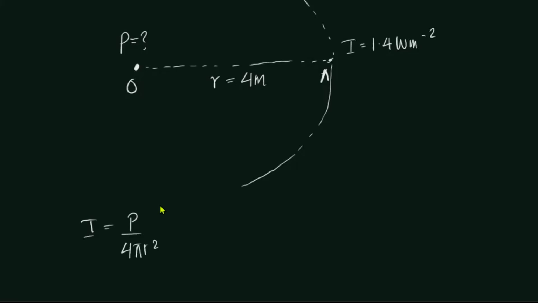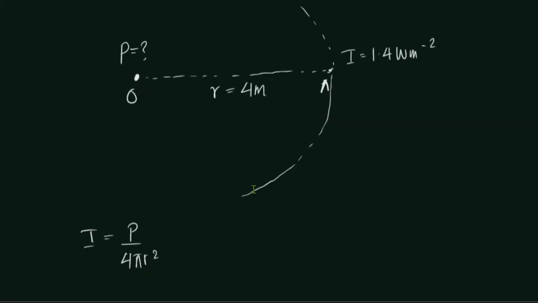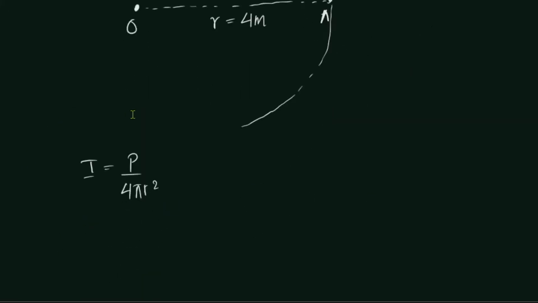When you come across this kind of problem, you do not have to go from the basics. I is equal to E over AT, and then E over T is P. Likewise, you do not have to go through that. You can straight away use this equation. So intensity is equal to power over 4 pi r squared. What you require is the power. So in that case, P is I into 4 into 22 over 7 into r squared.